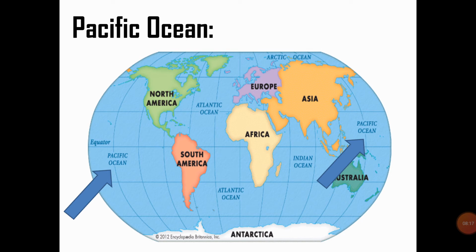So Pacific Ocean is present at the side of Asia and Australia, and also by North America and South America.